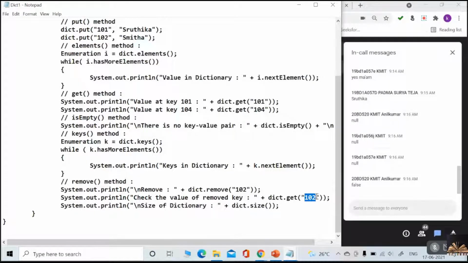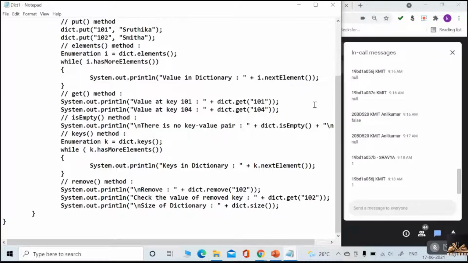And what is the size of the dictionary? One. Very good. Exactly.